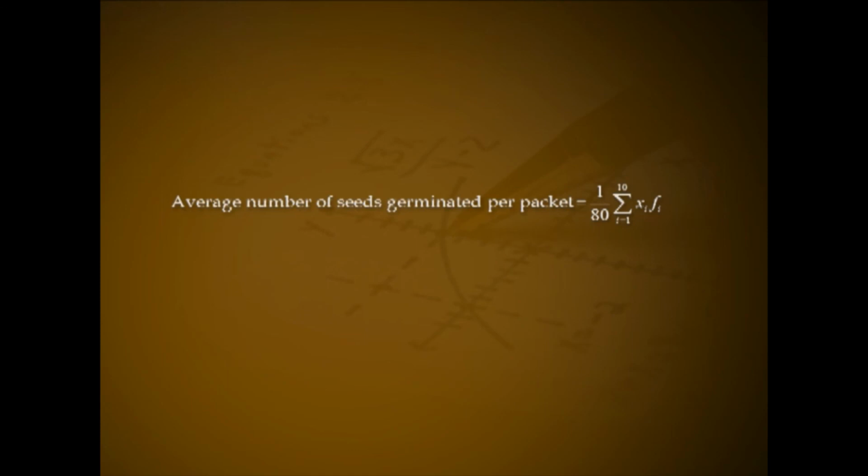Average number of seeds germinated per packet equals 1/80 into summation over i from 1 to 10 of xi into fi. That is (0 into 6 plus 1 into 20 plus 2 into 28 plus 3 into 12 plus 4 into 8 plus 5 into 6 plus 0 plus 0 plus 0 plus 0) all divided by 80. That is 2.175. Average of the variable x equals 10 into p. Then we get 10 into p equal to 2.175. This implies p equal to